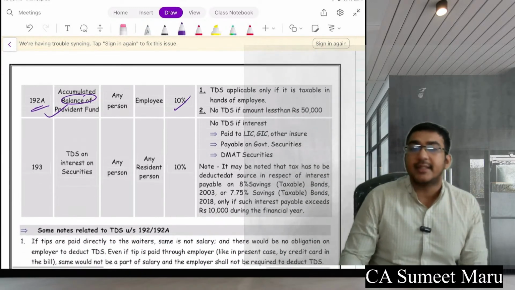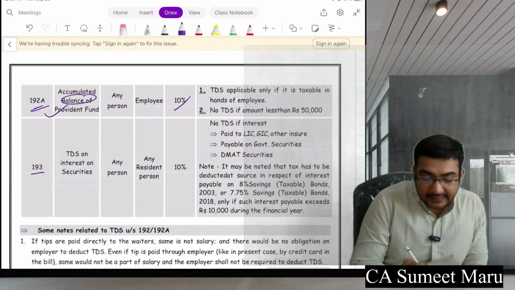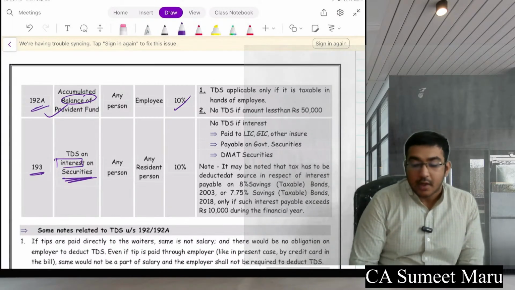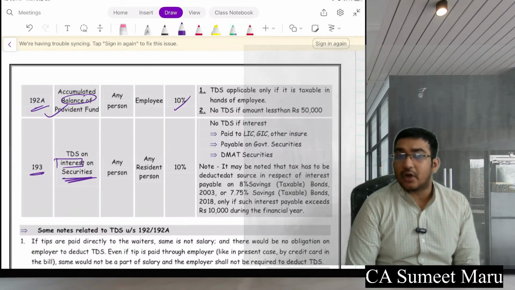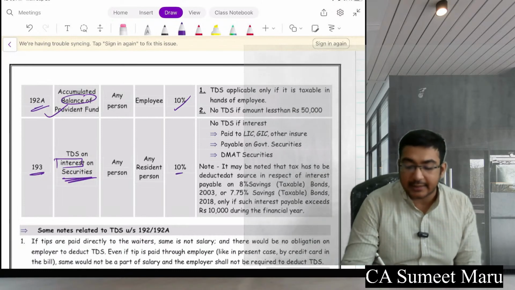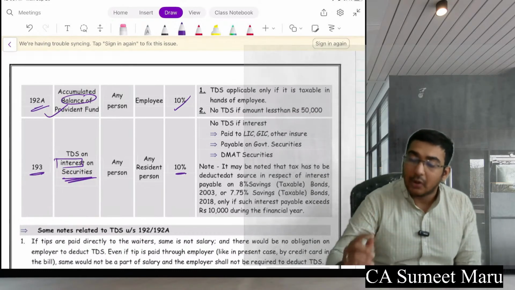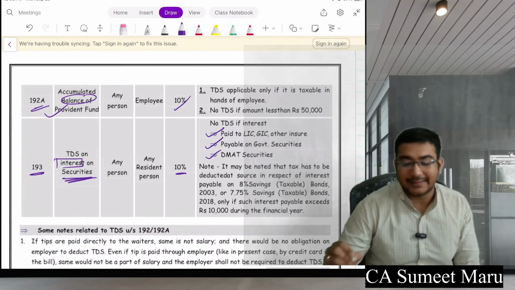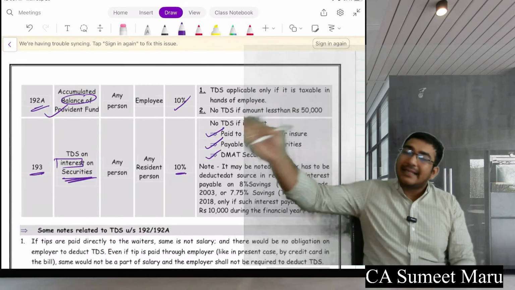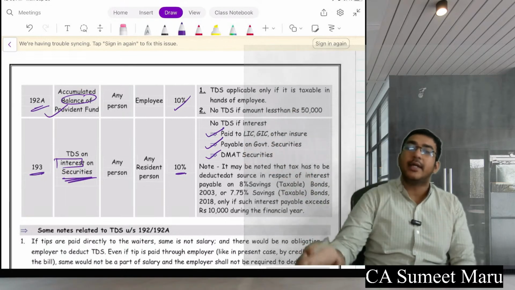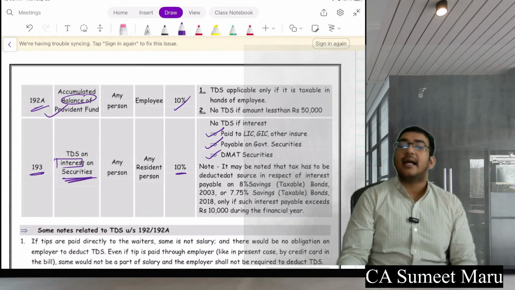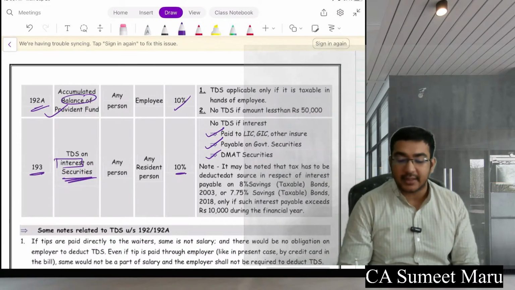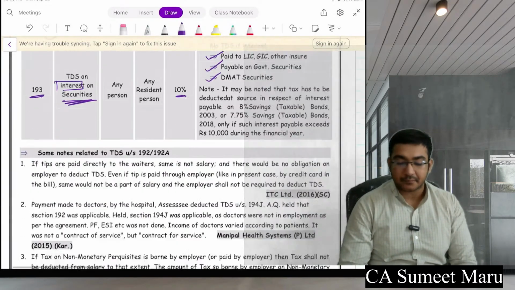Okay. See now, next is 193, TDS on interest on securities. If they are paying any interest on securities, the TDS has to be done at 10%. But no TDS has to be done if it is paid to LIC, paid to government, and demat securities. So if you pay LIC or the government, why would you deduct their TDS? Other than that, any interest on securities that you are paying has to be deducted at 10% TDS.